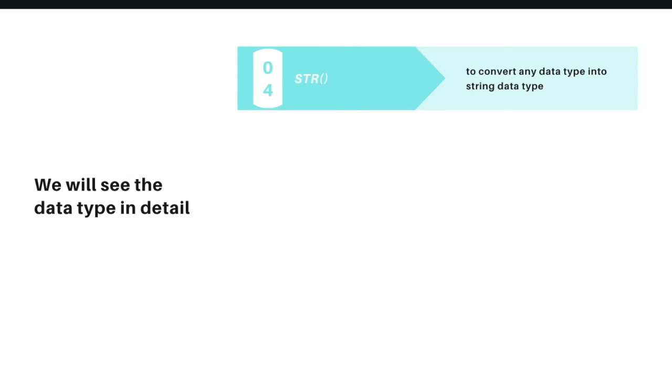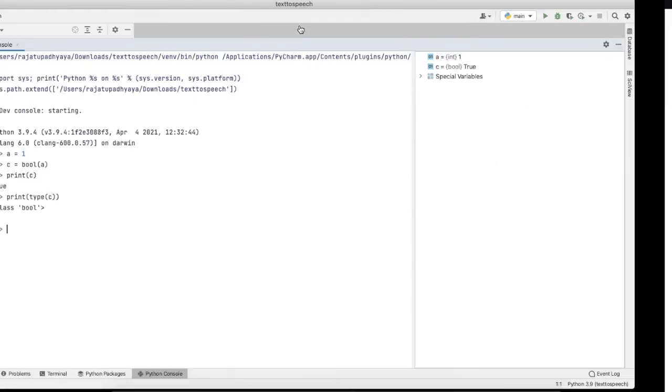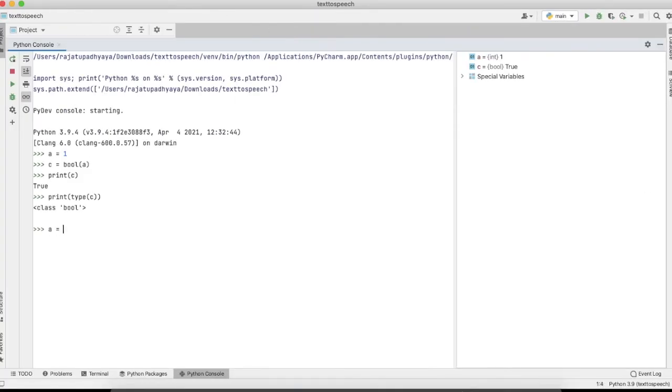Now the last inbuilt function is string, to convert any data type into a string data type. So here I am taking 1 and changing it with str. Now if we print C, you can see it is like this, and if we check the data type of C, it will be string.